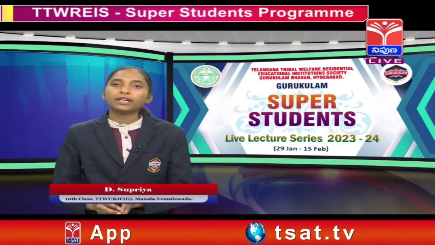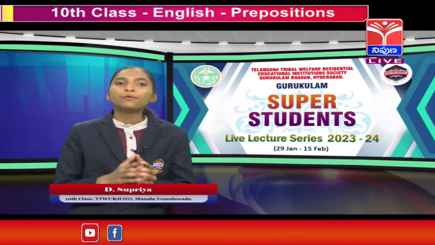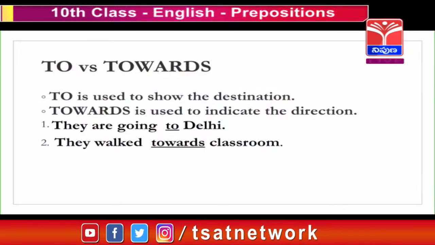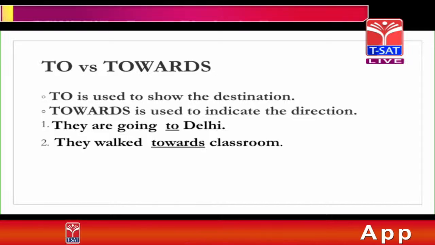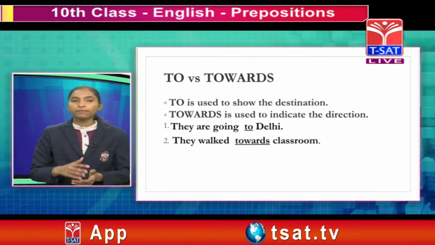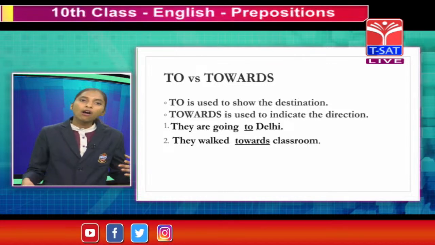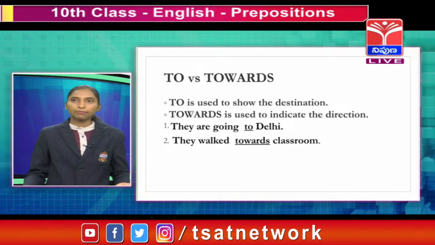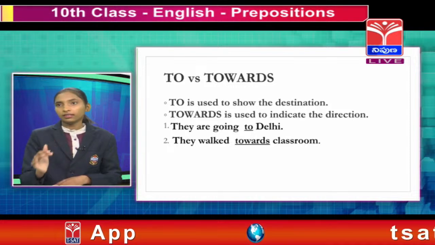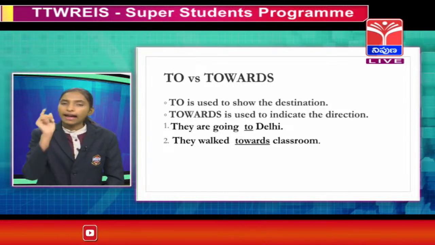Next, to versus towards. To is used to show the destination, and towards is used to indicate the direction. I will give you an example for to and towards. Firstly, to. They are going to Delhi, or they are going to South Korea. They are coming to India. These are the examples for to. And they walk towards the classroom, or they walk towards the kitchen, or they walk towards something, etc. These are all examples for towards. To means it shows the destination, and towards means it indicates the direction.